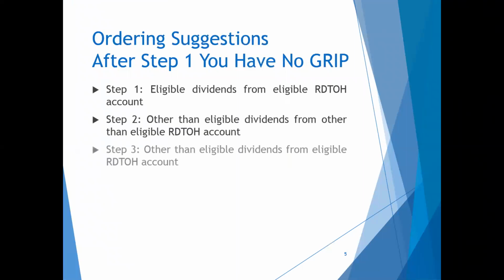If the GRIP balance was fully utilized after the first eligible dividend, but an ER DTH balance remains, the CCPC should look to pay other than eligible dividends to utilize the remaining balance in the ER DTH account. Any remaining payouts would be as additional other than eligible dividends.